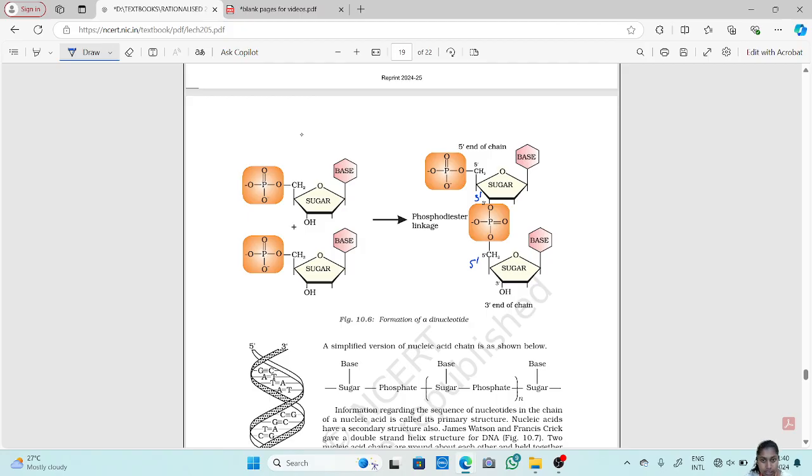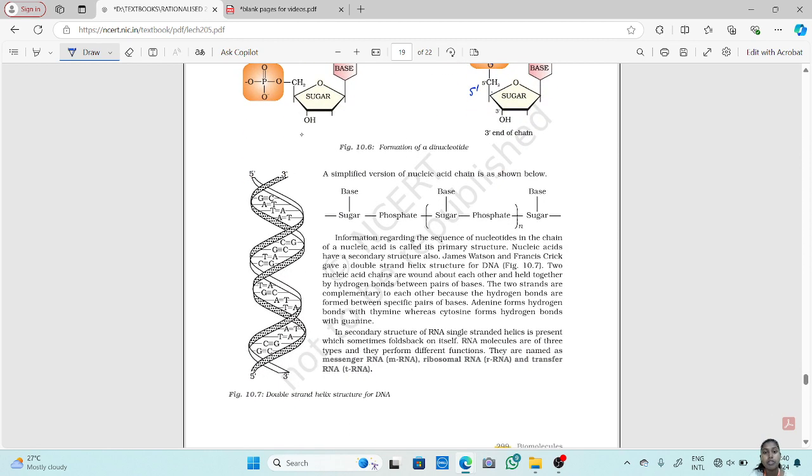Now this linkage is known as phosphodiester linkage. 3' of one sugar moiety and 5' of another sugar moiety containing the phosphoric acid group. Now like this, many nucleotides are joined together to form a nucleic acid. Now a simple version of a nucleic acid chain is shown below.